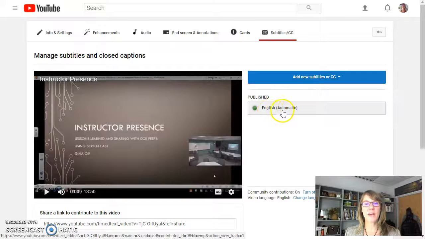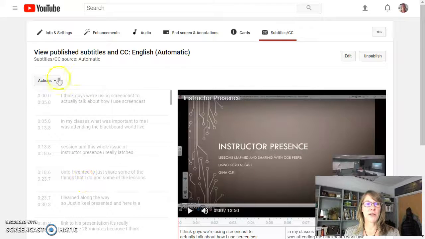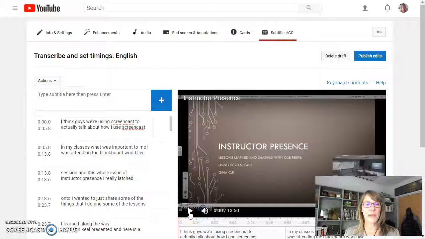If you have the automatic file, you just simply click on it and the automatic captions will appear here on the left side. And all I have to do is click on Edit. And then basically all I do is go through, play the video, and edit the captions as I go.